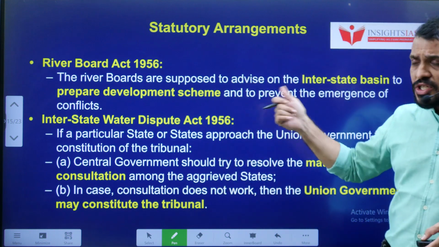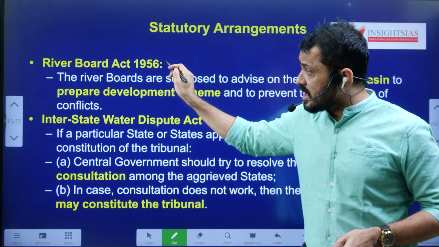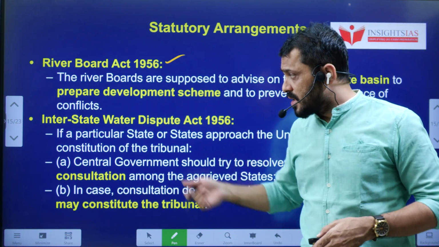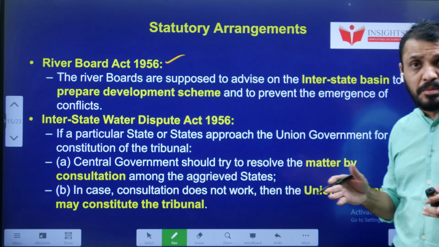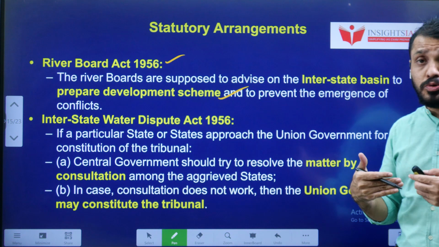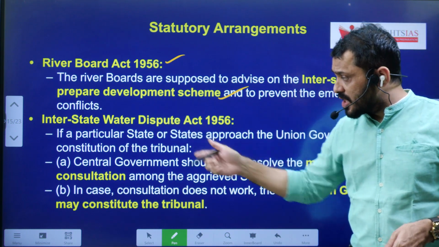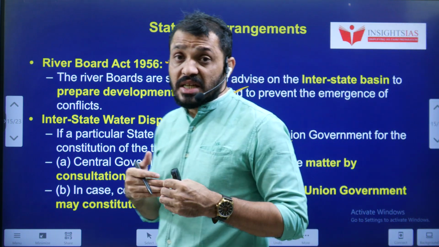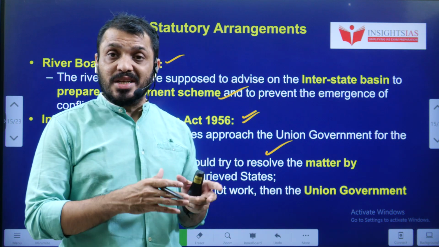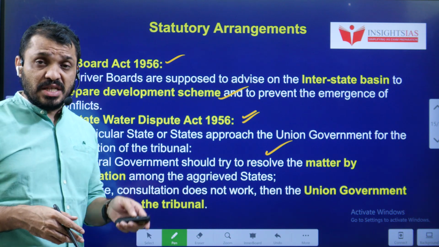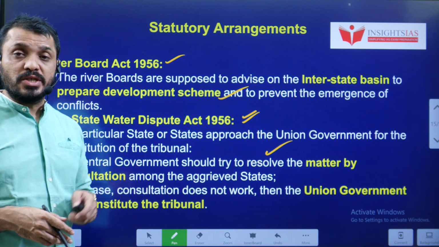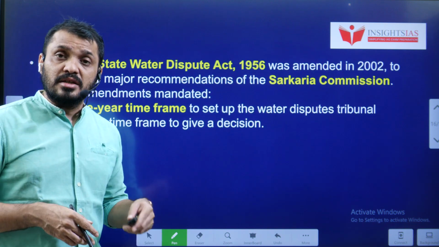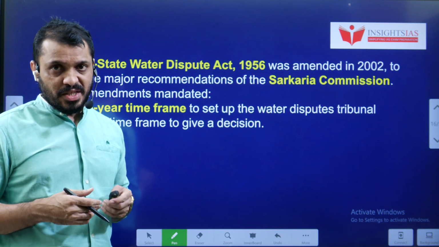Statutory arrangements: according to the River Boards Act 1956, the government can appoint a River Management Board. The River Management Board will plan the development plans regarding how to use that particular river water. The Interstate Water Disputes Act 1956 says that the central government should first try to initiate consultative talks between the states regarding the water dispute. If the talks are still not working out, then the central government can appoint a tribunal. That tribunal can try to resolve the dispute between the states.